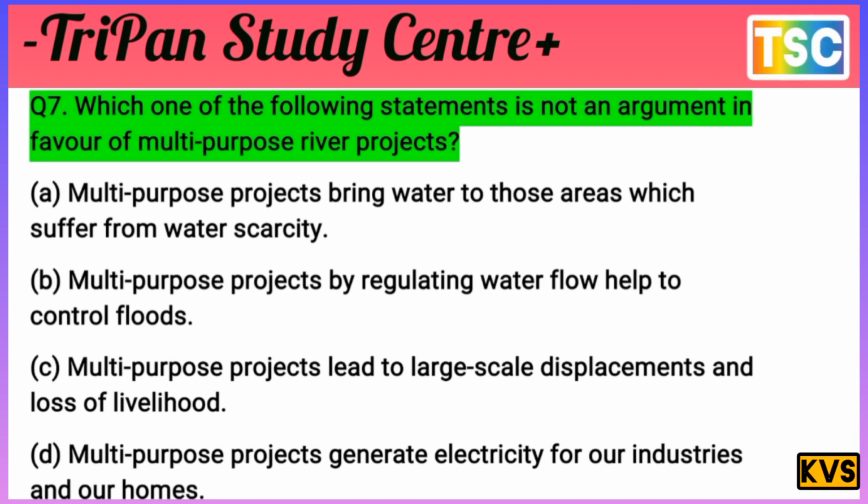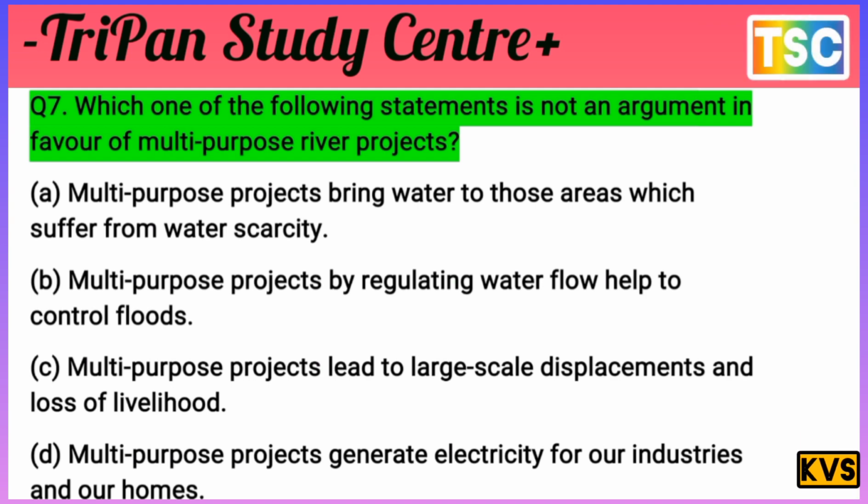Regulating water flow to control floods, no. Generating electricity for our industry and homes, no. But the answer here is C. Multi-purpose projects lead to large scale displacement and loss of livelihood. That's the important answer for this question.